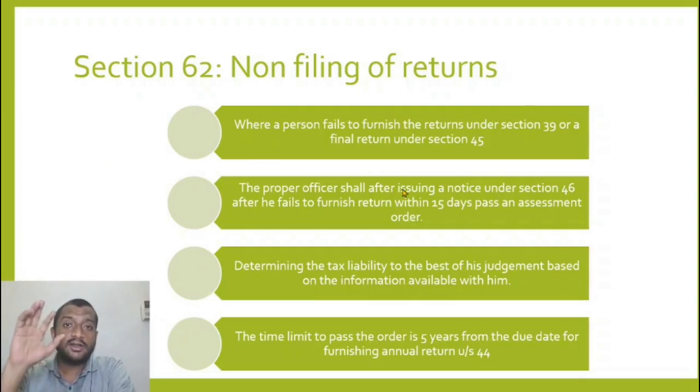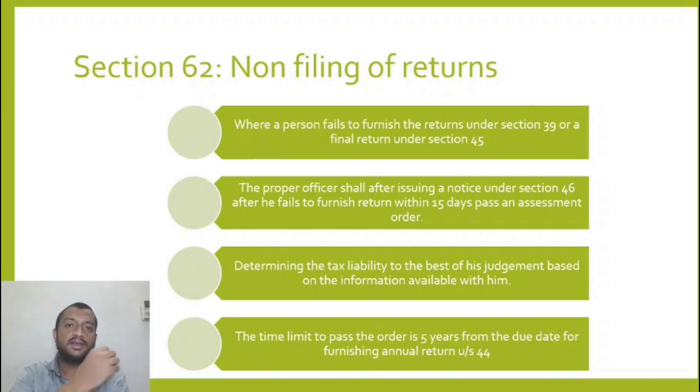He will pass an order assessing the tax payable by him to the best of his judgment based on information available with him. The time limit to pass the order is 5 years from the due date for furnishing annual return under section 44.